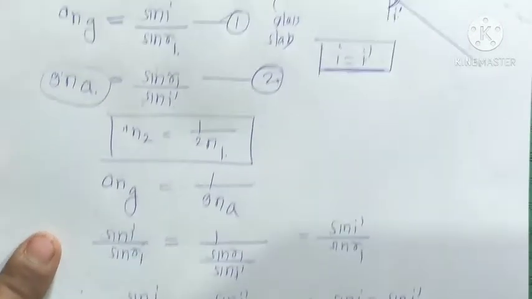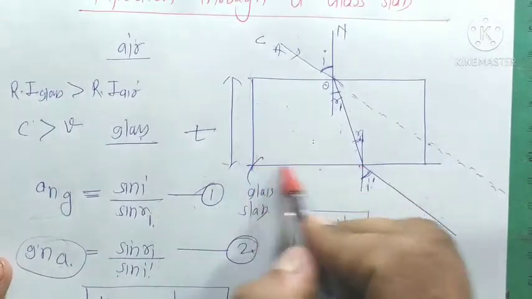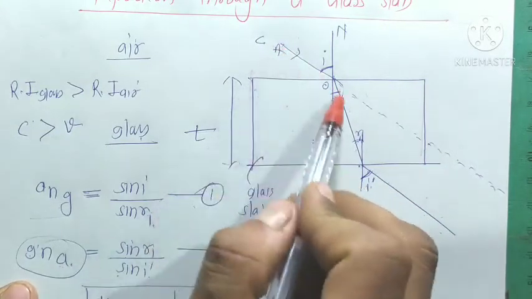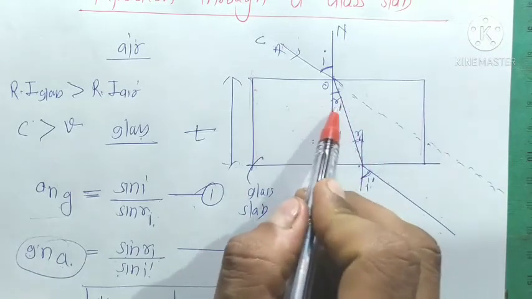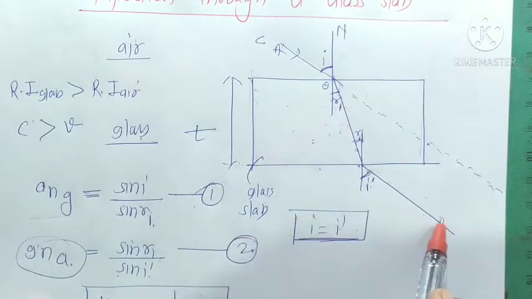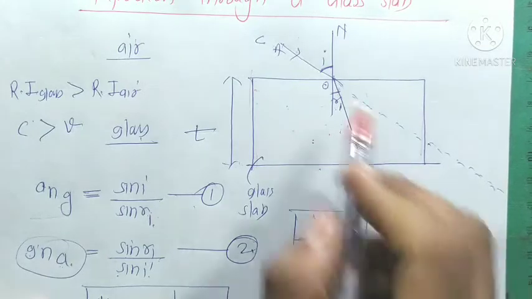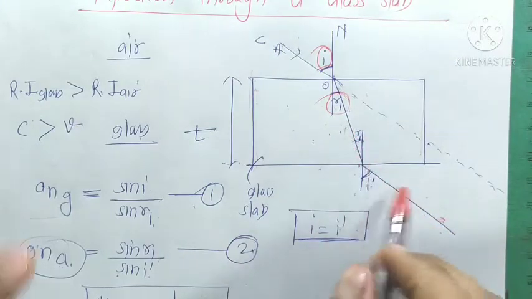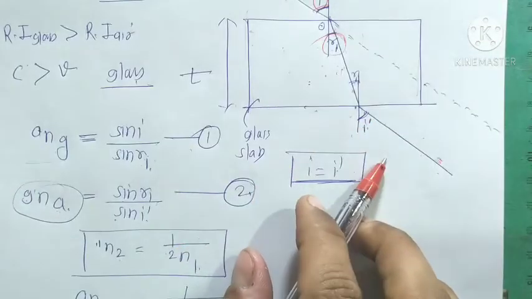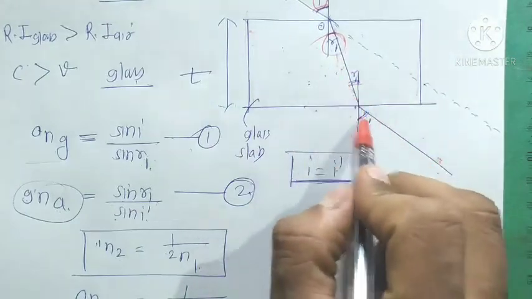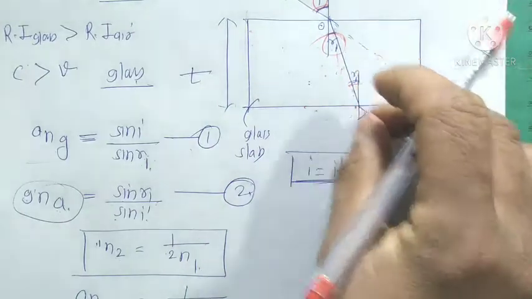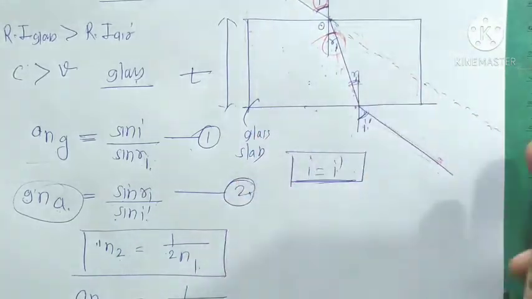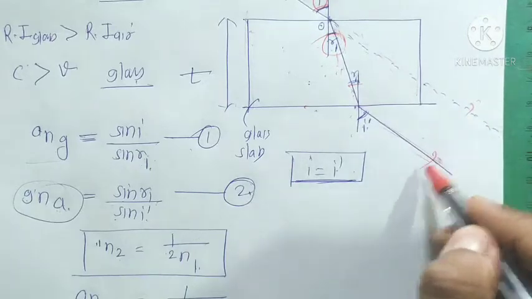So what we do here: firstly we take a glass slab. When the light goes from a rarer medium to a denser medium, it bends towards the normal, and when it goes from a denser medium to a rarer medium, it bends away from the normal. This is the angle of incidence I, and this is the angle of refraction. For the second surface, this light is the incident ray and this is the refracted, or emergent, ray. When we produce this dotted ray, both rays will be parallel to each other.